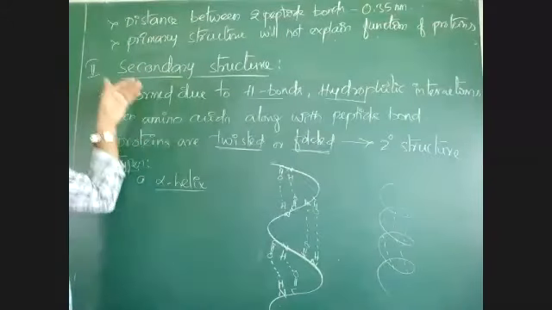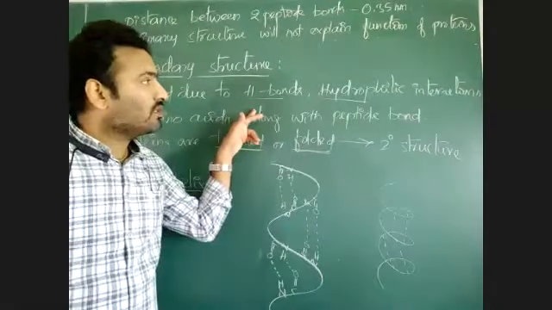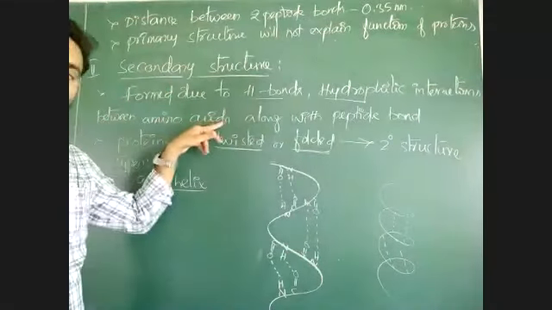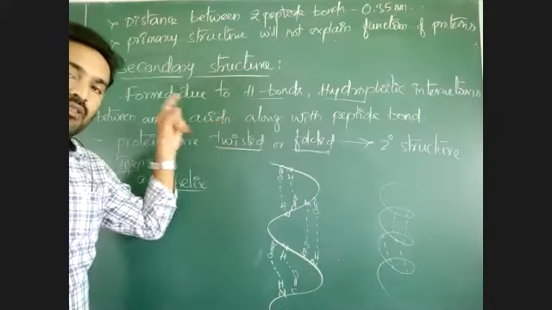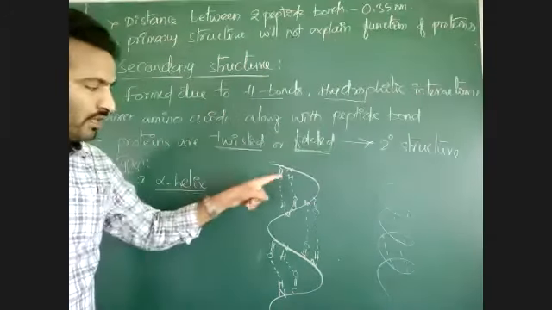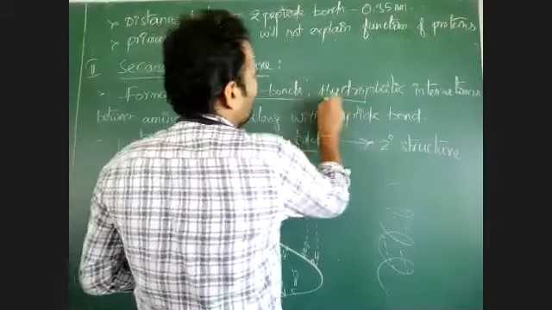See, secondary structure is formed due to hydrogen bonds, hydrophobic interactions along with peptide bonds. Normally CONH bonds are present between amino acids, that is giving primary structure. Along with those peptide bonds, there is formation of some hydrogen bonds, hydrophilic interactions.